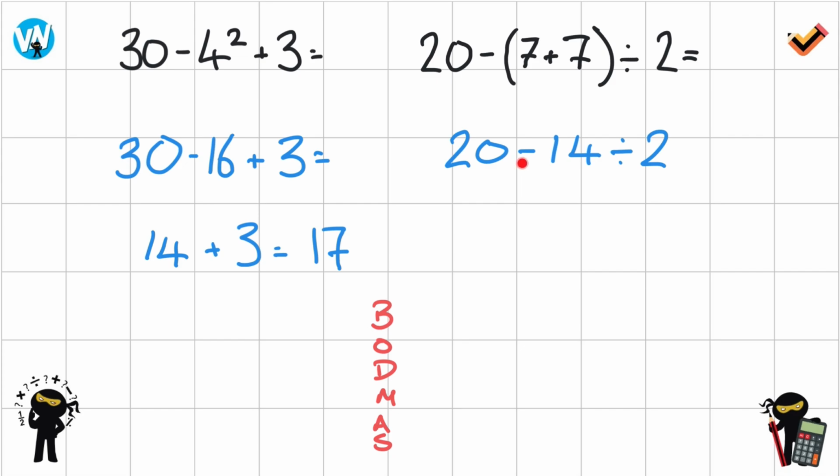As we go down BODMAS, here we're left with subtraction and division. If you weren't sure, if we went down BODMAS, you can see that division comes before subtraction. So we need to do this part first, the 14 divided by 2. 14 divided by 2 is 7. So we rewrite the problem. 20 take away 7. Very simple. Now we're left with one operation. We can solve that problem, which is going to be 13. So again, super simple, very straightforward to get to the answer, and there's nothing that you should really be worrying about when it comes to BODMAS.